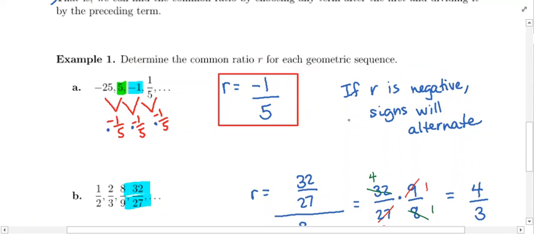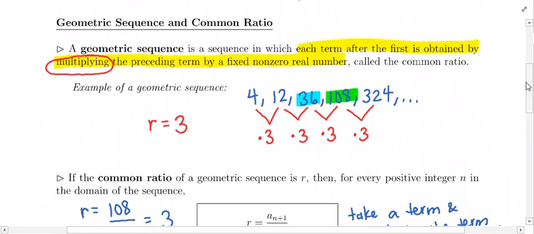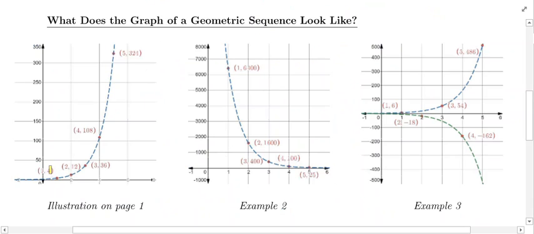If you go back to page 1 and look at this particular geometric sequence, that was the sequence 4, 12, 36, 108, 324, and so on. And so you can see in the graph the outputs here are the terms of the sequence: 4, 12, 36, 108, and 324.